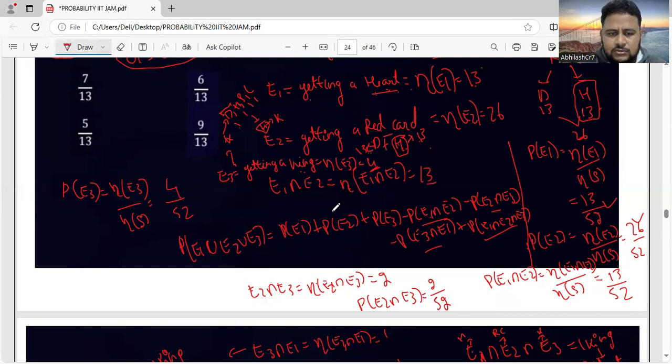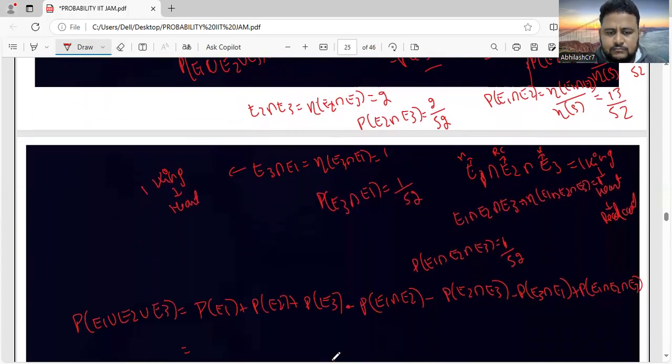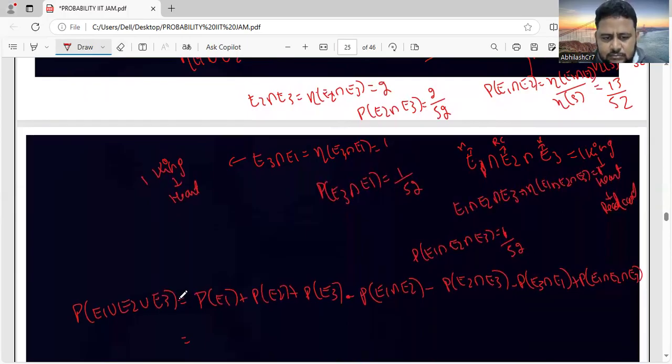Okay, friends. So if you put the values here, this is 13 by 52 plus P of E2 is 26 by 52, plus 4 by 52, minus P of E1 intersection E2. What is that? We got it as 13, I think.